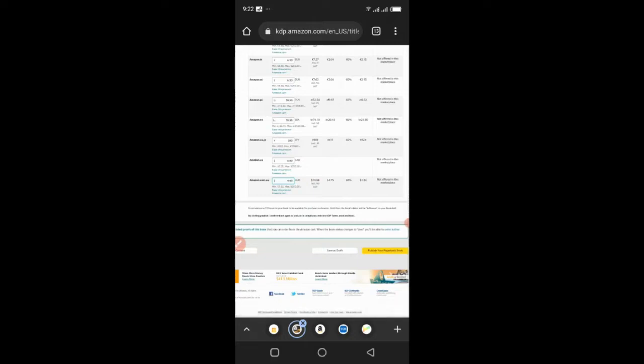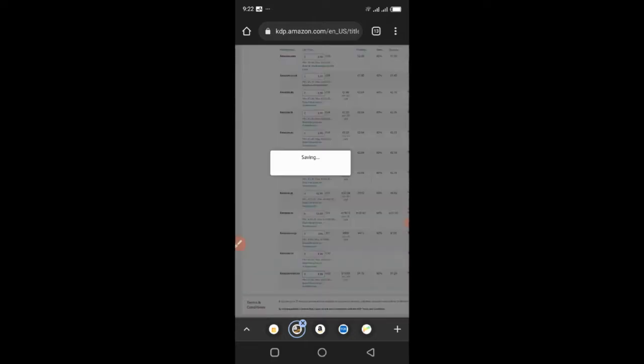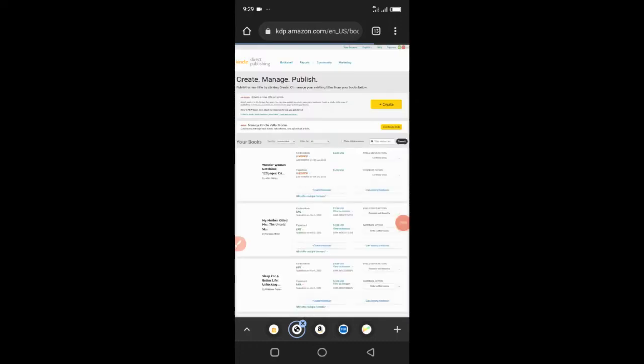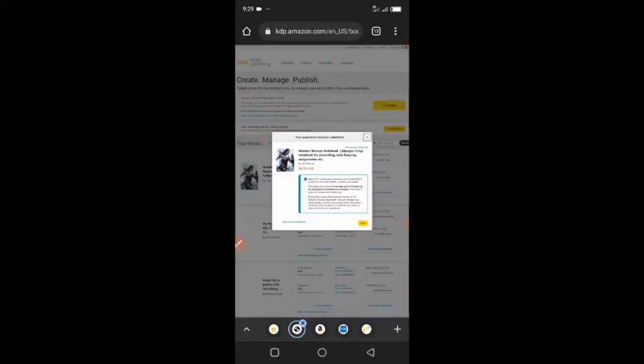So once you're done, you can just click publish your paperback, and once that is done, you're going to see a pop-up message that says this has been published. So this is very simple. Once this is published, you will receive a notification. When it says saved successfully, you will see this pop-up that says this 120 page notebook for journaling has been submitted, right? So you can see it right here where it says your paperback has been submitted, and then they will say you should give them up to 72 hours to be available for purchase on Amazon. So once everything is checked and everything is fine, this is actually going to go live on Amazon.